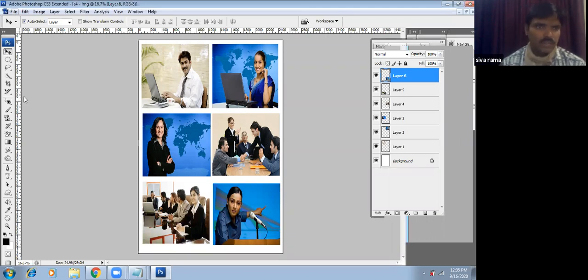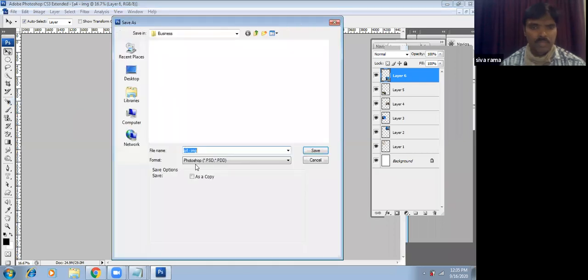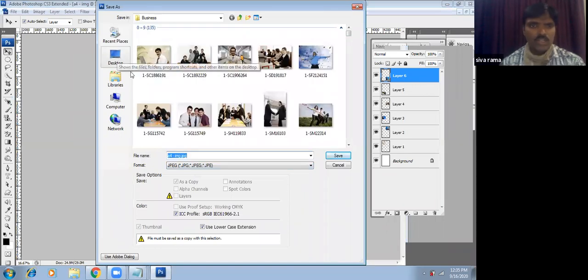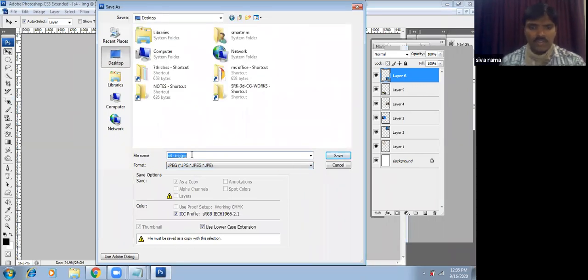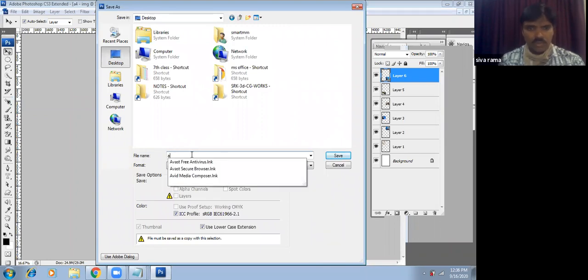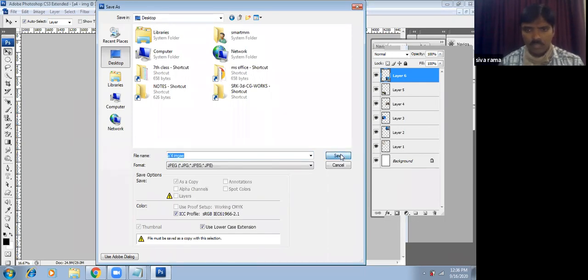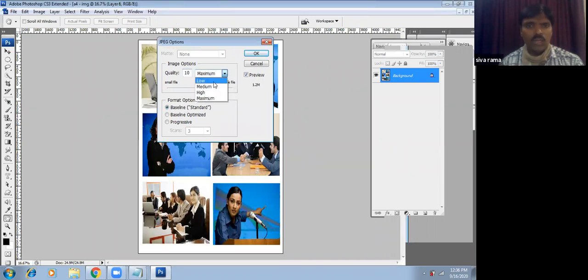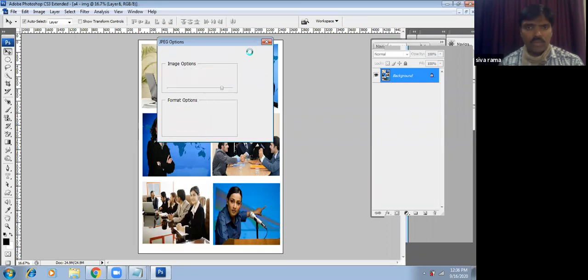Go to File, Save As, JPG image, and I can name it and choose the desired location. I'm choosing Desktop as the location, and I can save it with the name A4 image. Already the name A4 images will be given, so you can take the same. It will ask for the quality to save: maximum quality, medium, or low quality. If you want a smaller size, we can make it low quality, or else medium or high. Depending on the output the client requires, if they want the maximum, we can take the maximum.